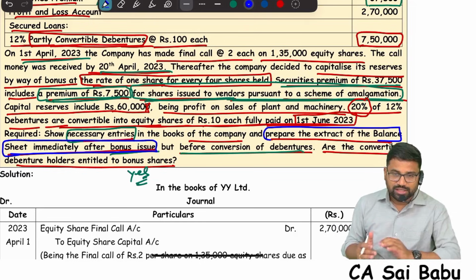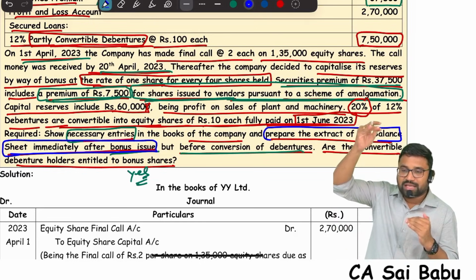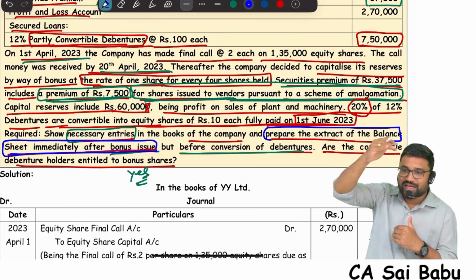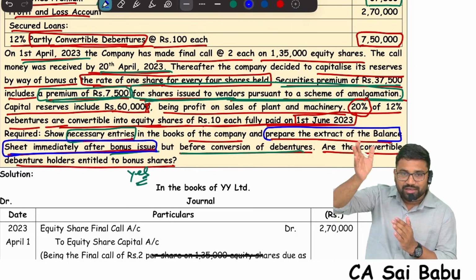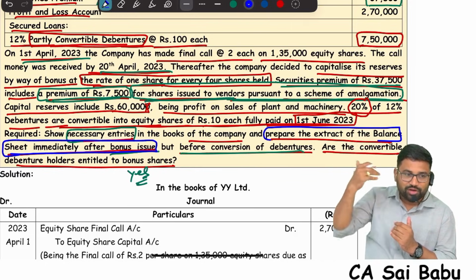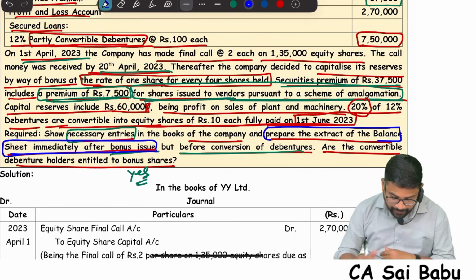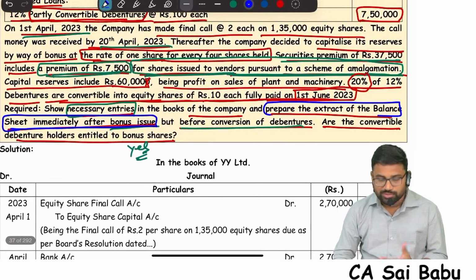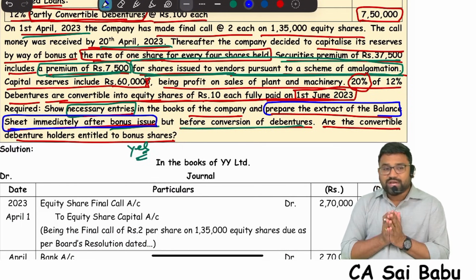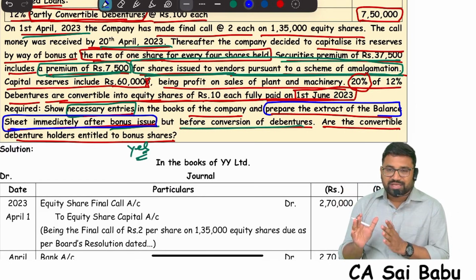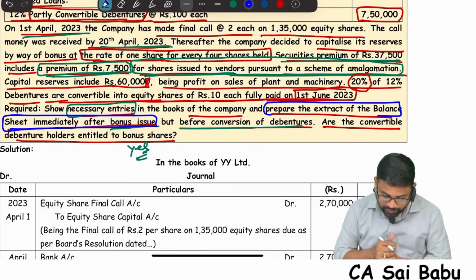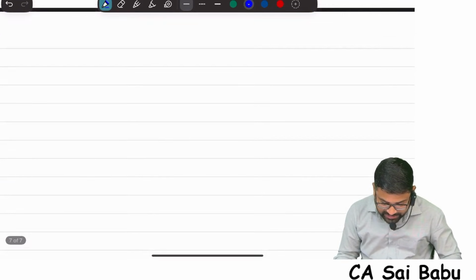Actually I told you even in the first chapter. The balance sheet of a company is generally divided into two parts: equity and liabilities, and assets. In equity and liabilities, first we have shareholders' funds. In that, share capital and reserves and surplus. Then liabilities: non-current liabilities, current liabilities, like that. Now here they are asking only for an extract. Extract means not the complete balance sheet, which is not possible. Based on the information given, we need to present. Also, when you prepare a balance sheet, you will have notes to accounts, where you give detailed information. Now in this case, if I prepare the extract, how am I going to do this?